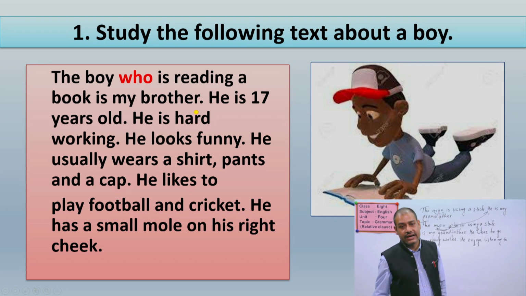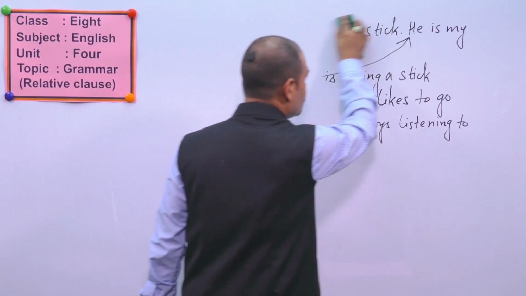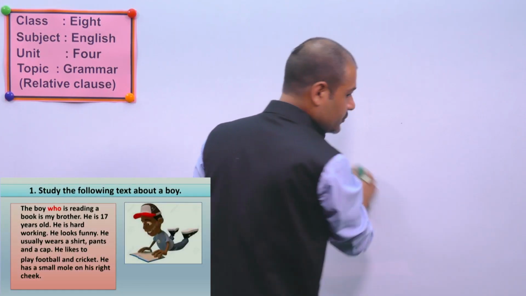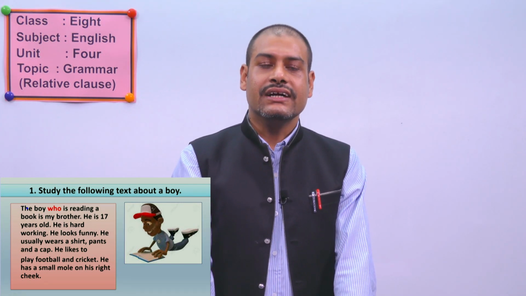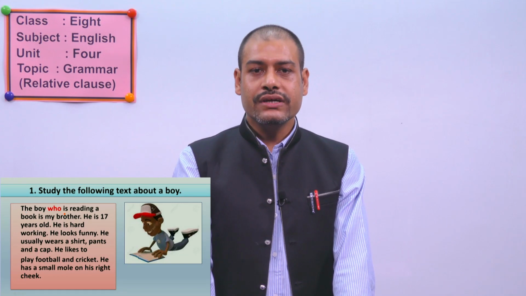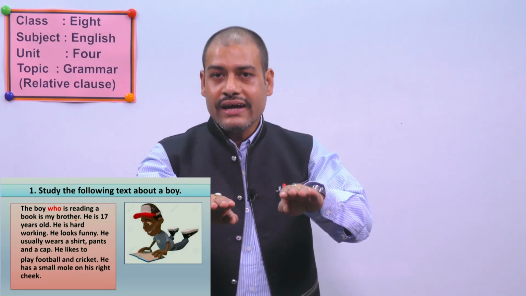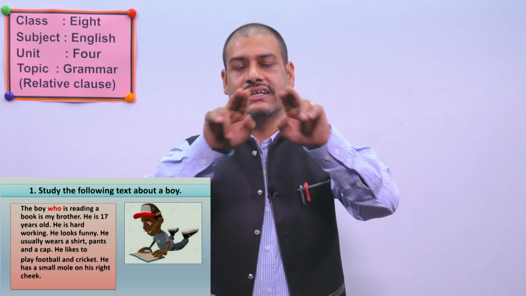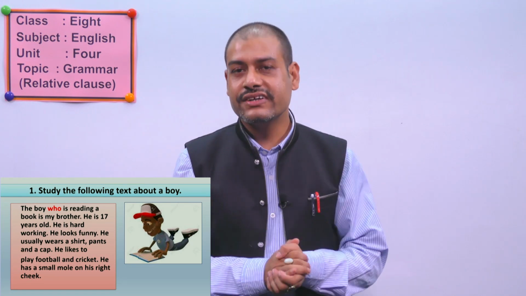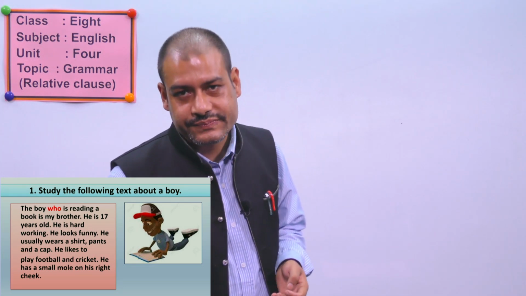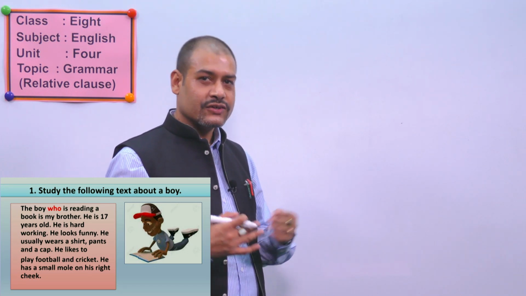Dear students, now your job is to break that sentence into two sentences. There is a sentence: the boy who is reading a book is my brother. Now you have to divide this sentence into two sentences. Please try, write it down in your notebook and tell me. Have you finished? Good.